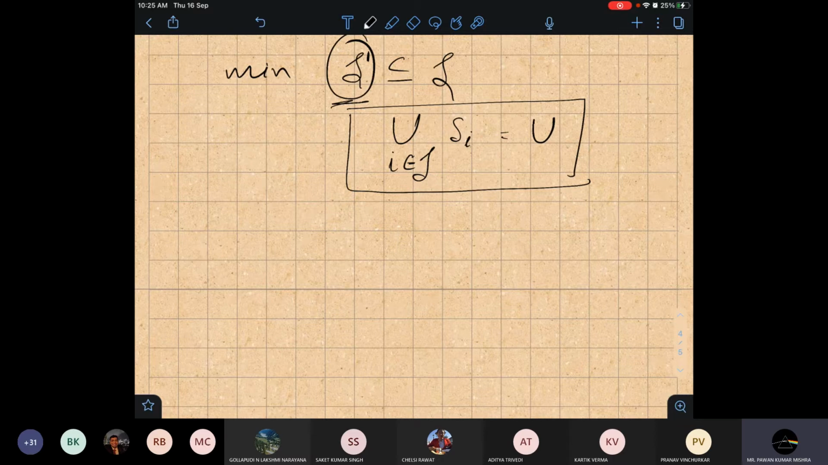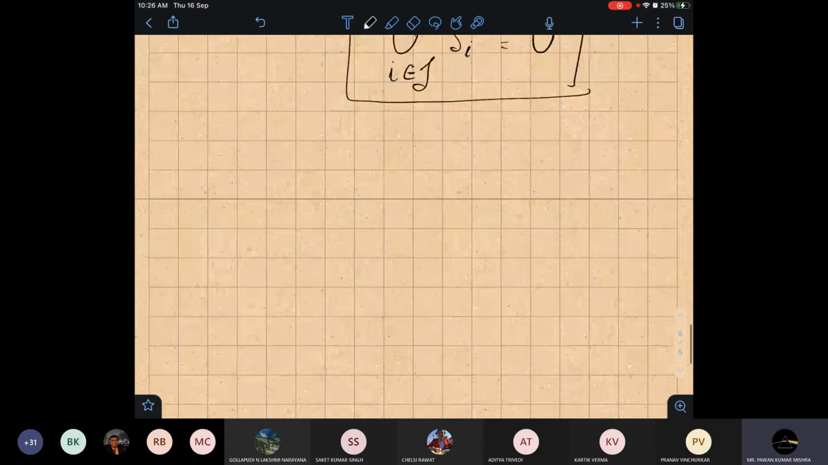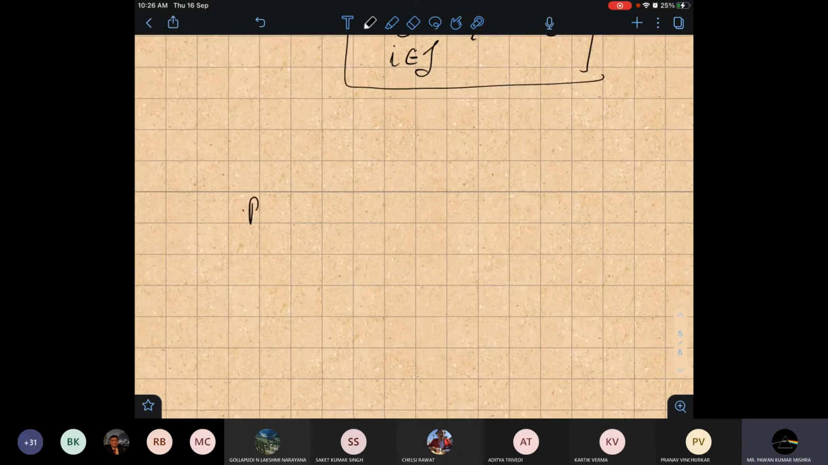So I told you that this is a log n factor algorithm. So we have to prove it. This proof is not that difficult. It's a very simple proof, but try to get the idea. Only one principle is used here: the pigeonhole principle.